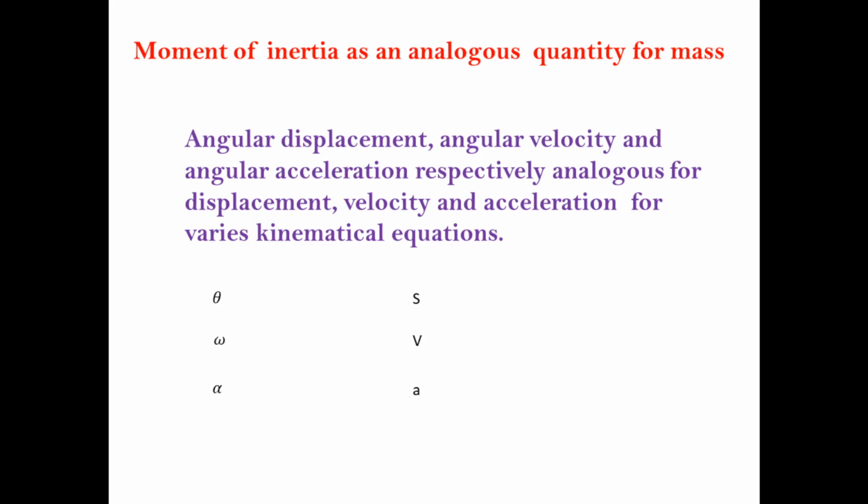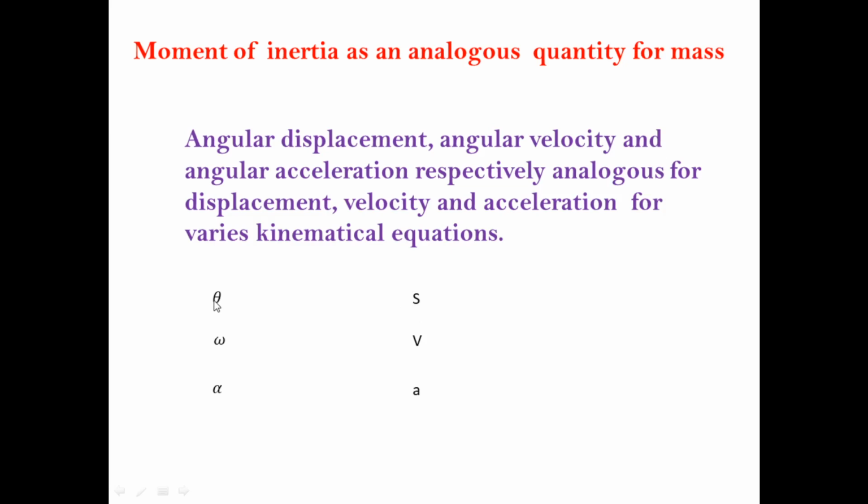But when the object is performing linear, translational motion, the displacement is denoted by s, the velocity is denoted by v, and the linear acceleration is denoted by a. So when a body performs rotational motion, its angular displacement is theta, and when it performs linear motion, its displacement is s.